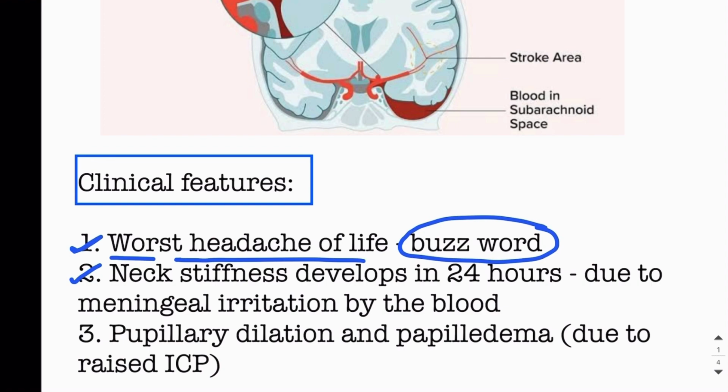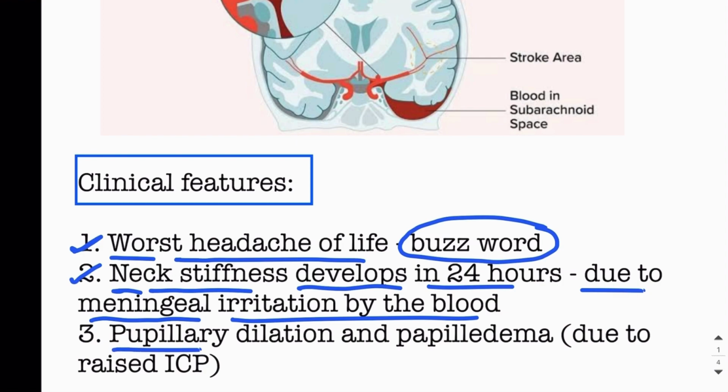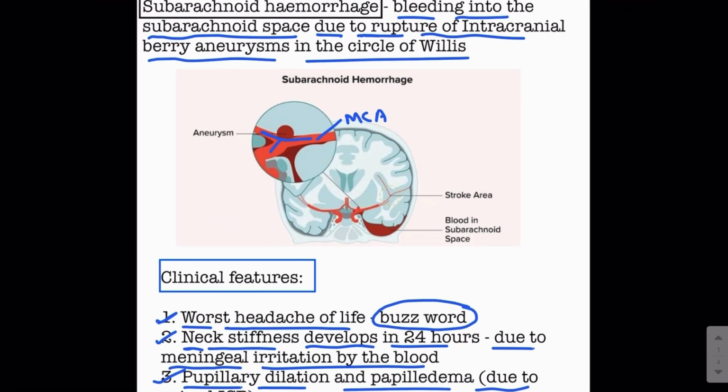Another clinical feature is the neck stiffness, which develops in 24 hours. This is due to the meningeal irritation by the blood. So guys, when the blood is in the subarachnoid space, it acts as a meningeal irritant, which causes neck stiffness. You can also find pupillary dilation and papilledema on examination, and that is due to raised intracranial pressure. Remember that usually you don't find any focal neurological deficit like the weakness of the limbs. Usually we don't find any focal neurological deficits.